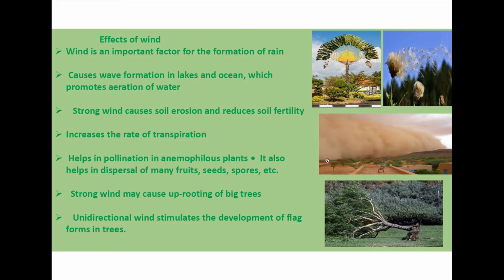It will displace the topsoil layer from one place to another, by which it reduces the soil fertility. Wind increases the rate of transpiration in plants. It helps in pollination of anemophilous flowers. It also helps the dispersal of fruits, seeds and spores. Strong winds also cause uprooting of big trees like this. This we have experienced at the time of cyclone.